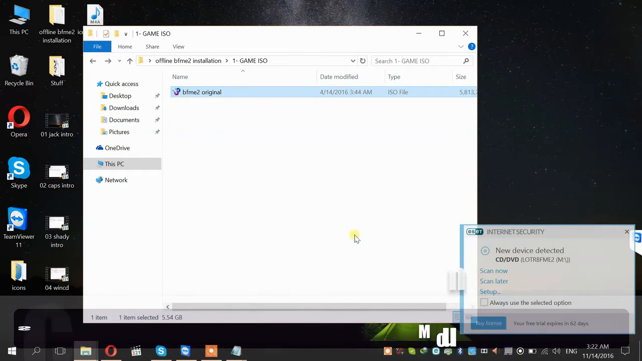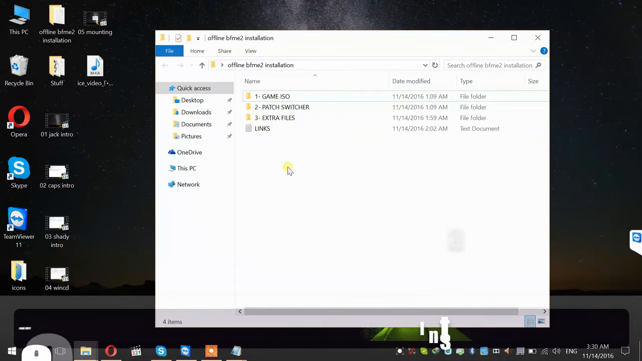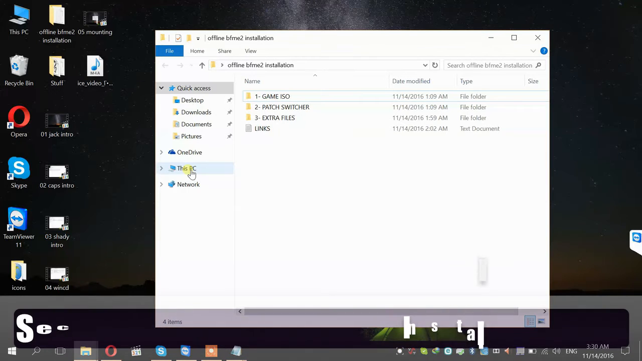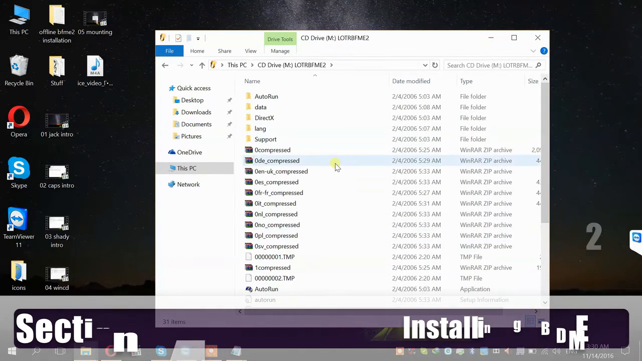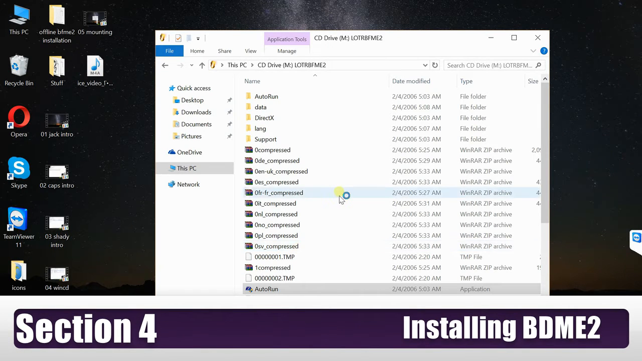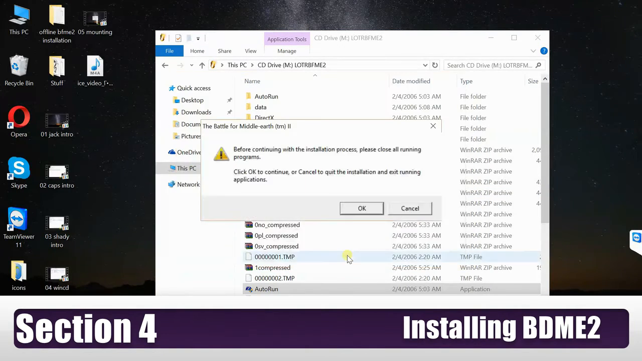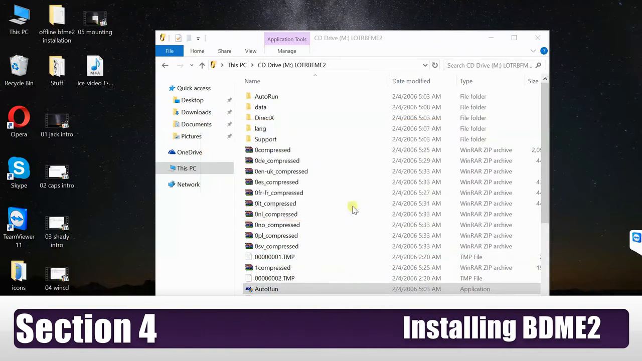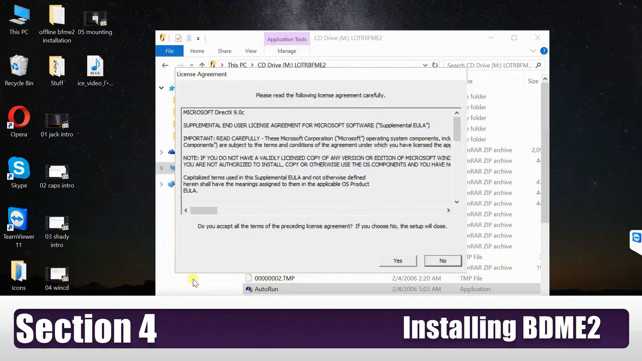We have the M drive mounted again. Let's go and install the game. I want you to go to this PC, double click on drive M and open the autorun file. Yes, for the user account. Choose your language, click next. Just click OK. Install. Yes.